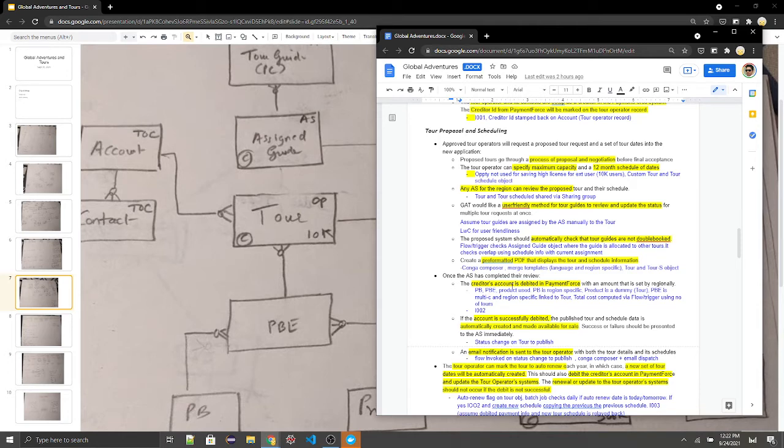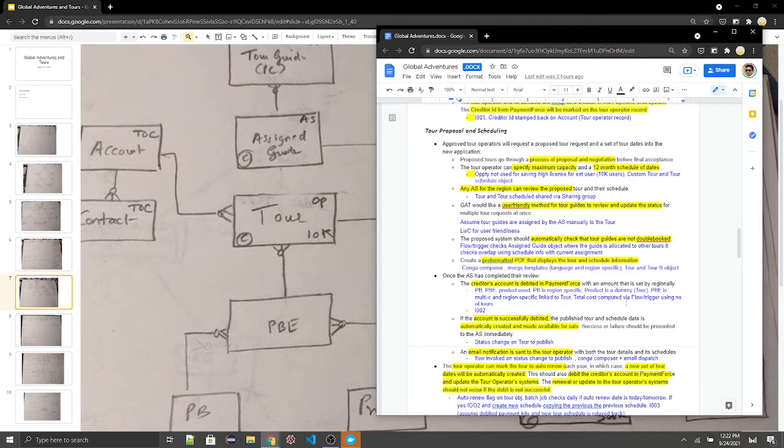Next, once the AS has completed their review, the creditor's account is debited in Payment Force with an amount that is set regionally. So here we want to use the price book entry and product. The price book is region specific, so basically it's just the region name, and the product is dummy tour. The price book entry is multi-currency enabled and region specific, as it is linking this price book with this product.